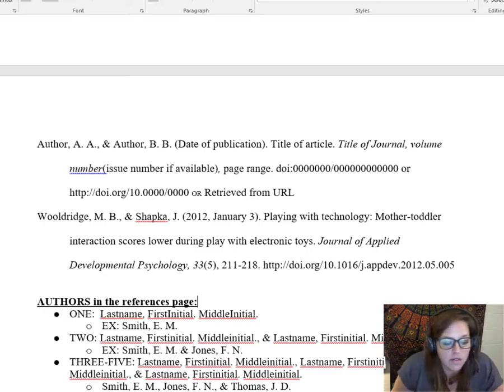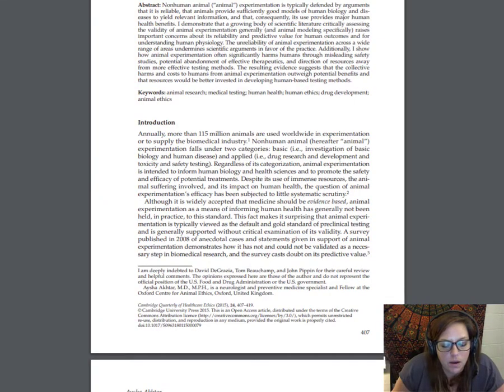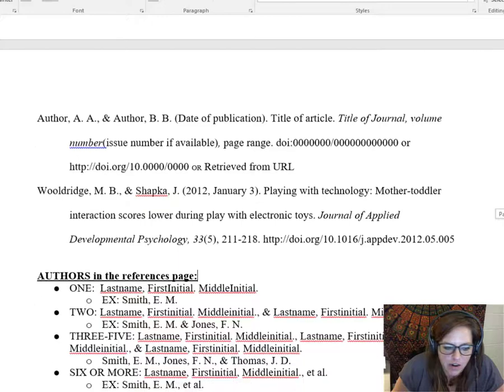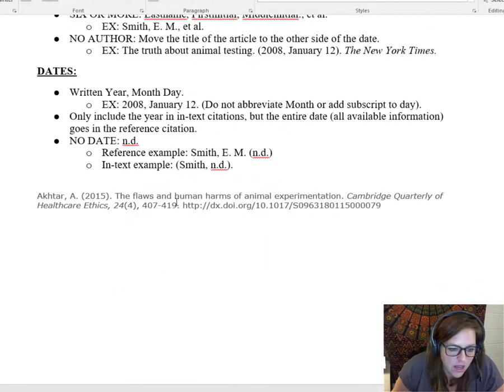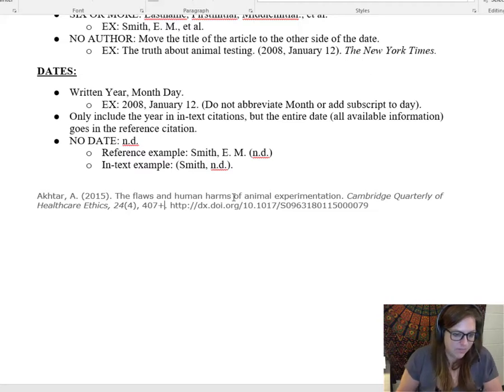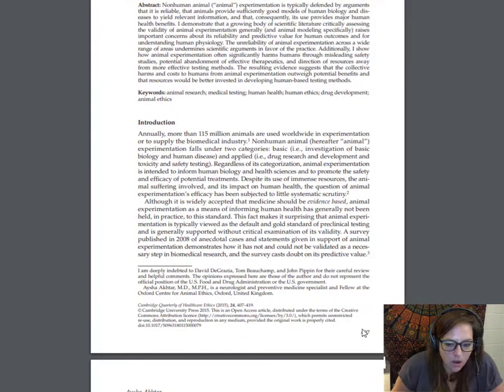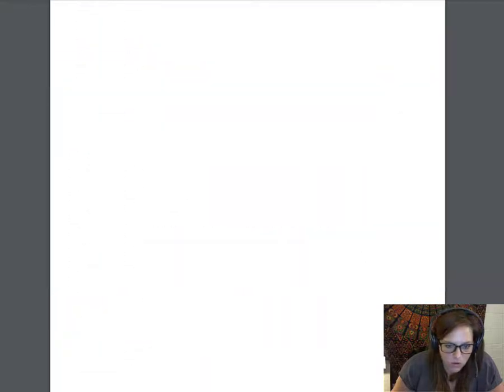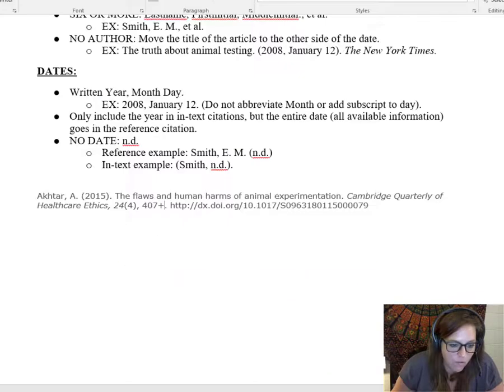Another common error that this citation generator that our library does is you'll often see the pages like this. And that's why it's so important to download the PDF. We don't want that. We want the full range, okay? So see 407 here, and then we would scroll down to find the last page, which is 419.